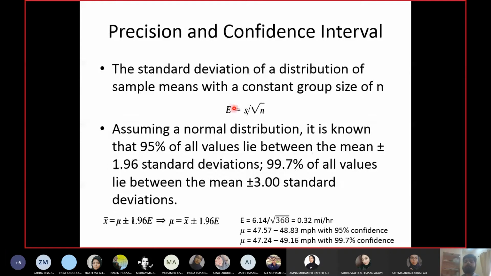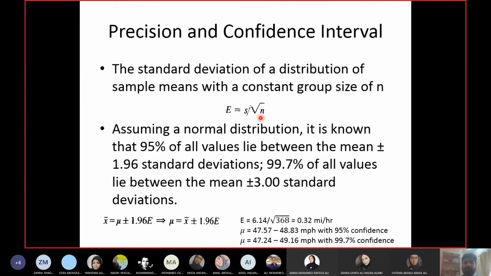Okay. So standard deviation for a sample was represented with S, which you can see here. To calculate E, I need S, which is the standard deviation for a sample, and I need N here. N means the number of values in the sample. So if you go back to the previous example, we had 368 values in the sample, so N will become 368. If you apply this to your project data, then N will be 62. We collected 62 values, right?